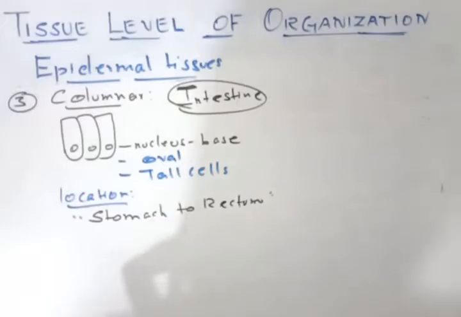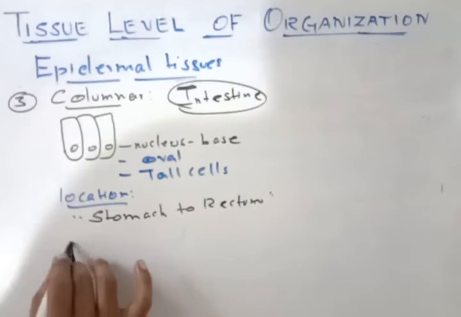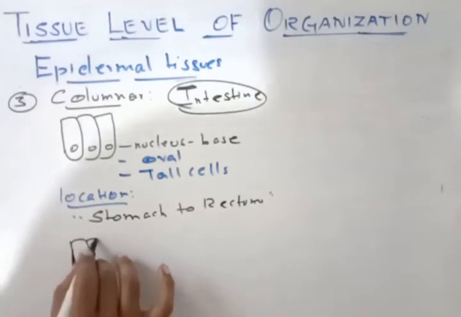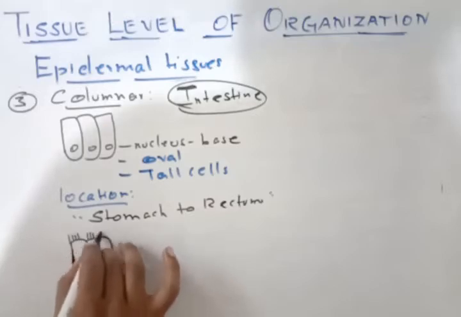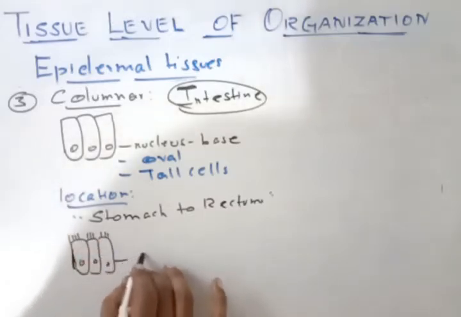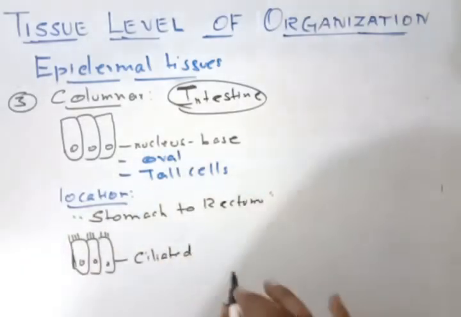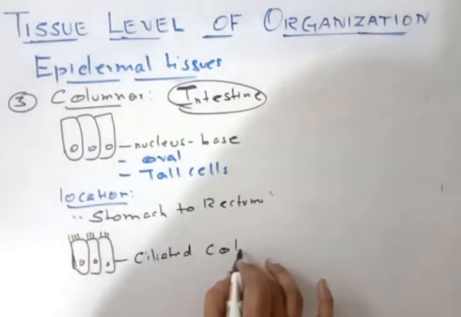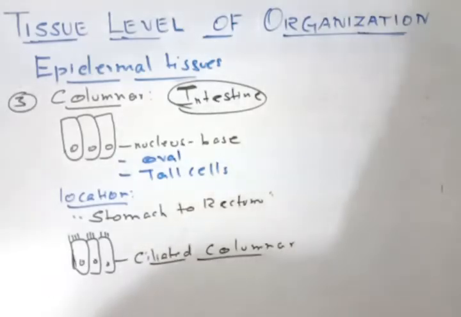Next one, same columnar cells. I told you columnar cells can have cilia. So the same cell, if it is having hair-like structures called cilia, it is called ciliated columnar epithelial tissues. Columnar epithelial tissues, if it is ciliated. Okay.